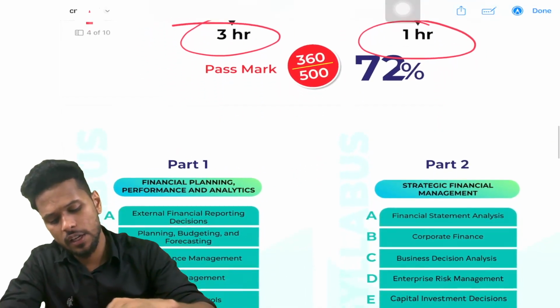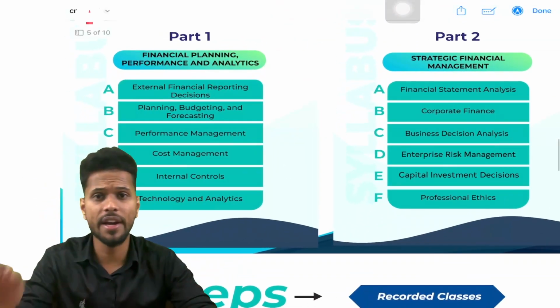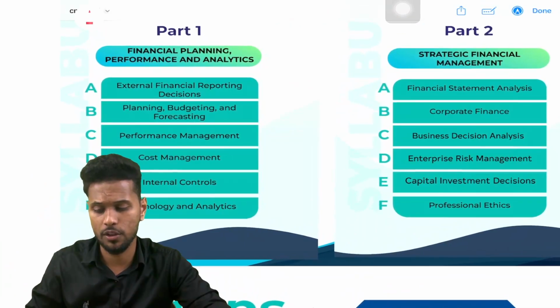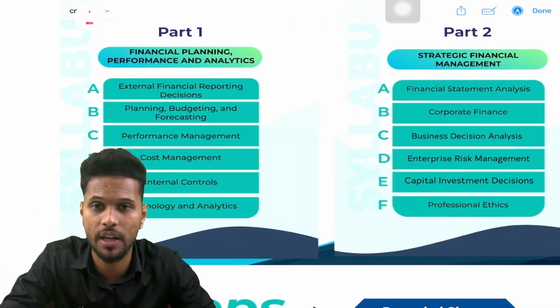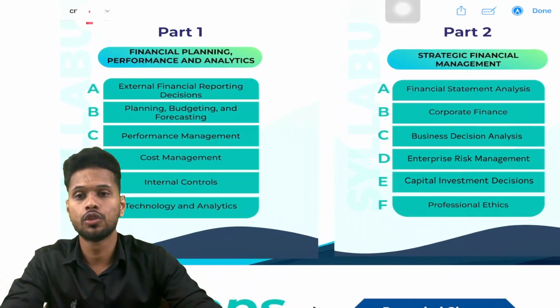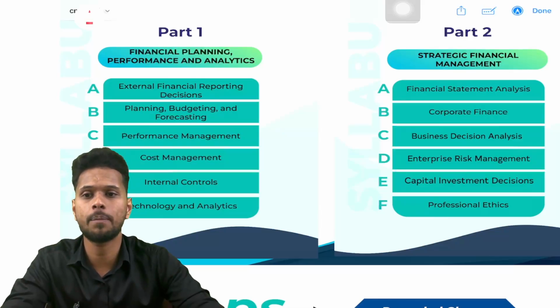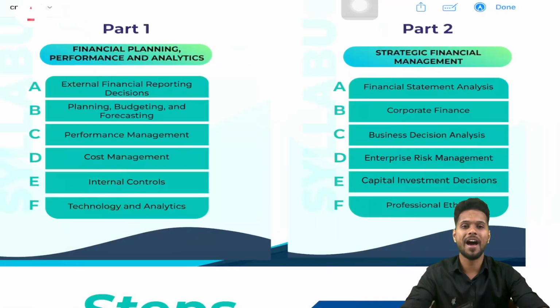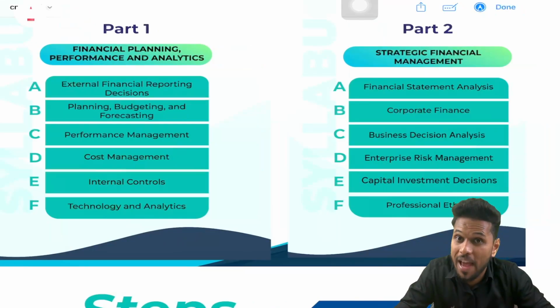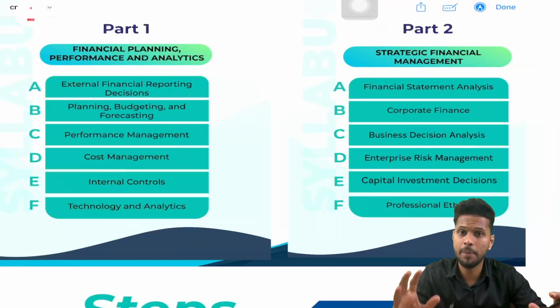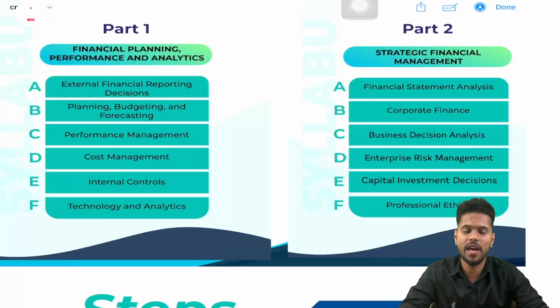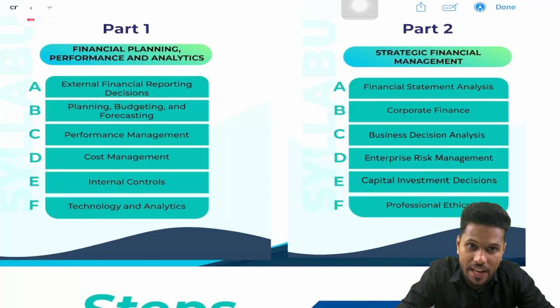And next one is syllabus. We are discussing the syllabus. As I told you, there are two parts, part 1 and part 2. So part 1 name is what? Financial planning, performance and analytics. And part 2 name is strategic financial management.